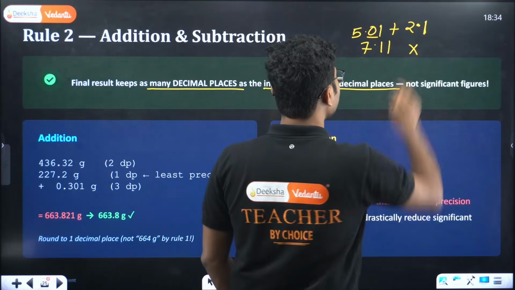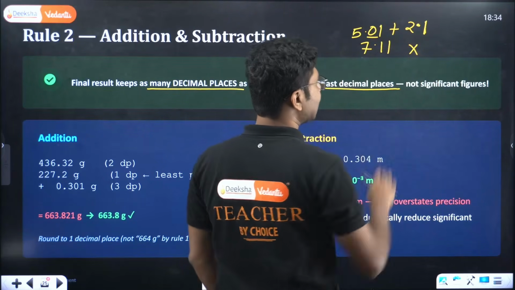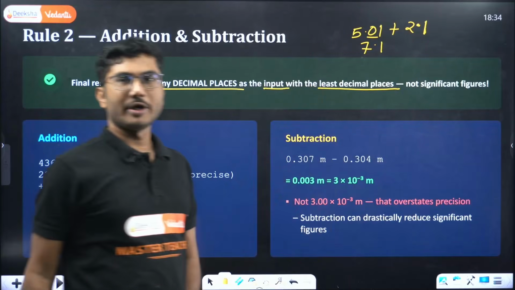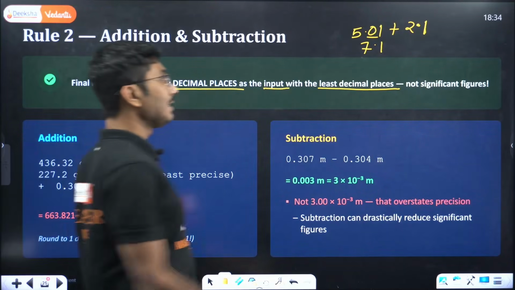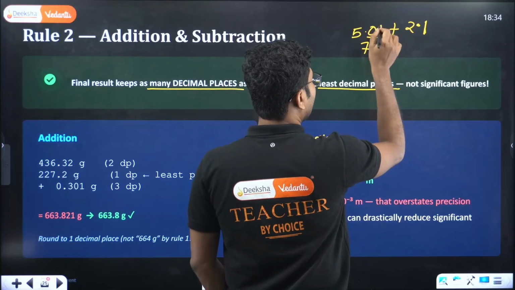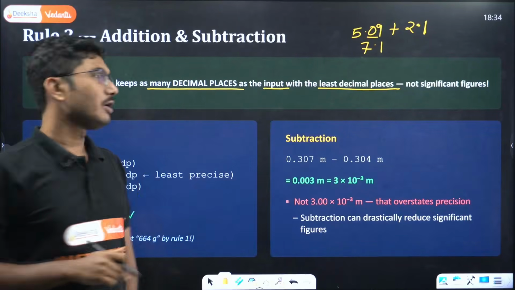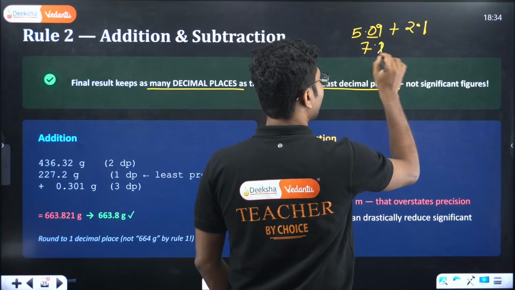Who is smallest? 1 decimal place is obviously the smallest. So your answer will be only 7.1. Even if it is say 5.09, you still will take 7.2. In that case, it will be 7.2.